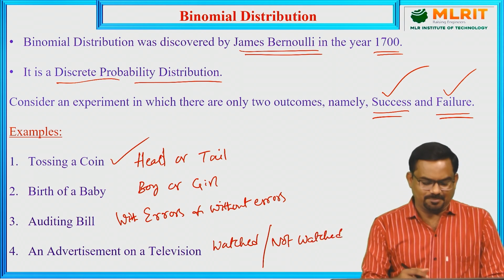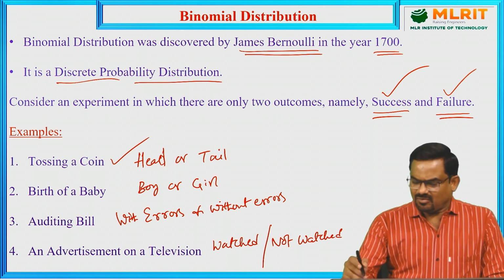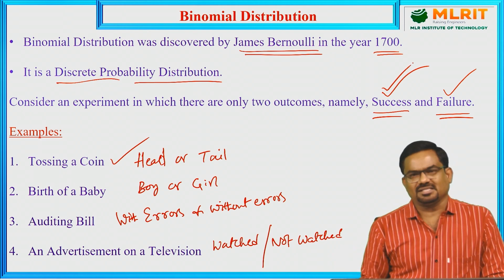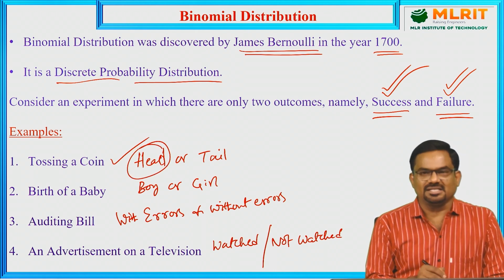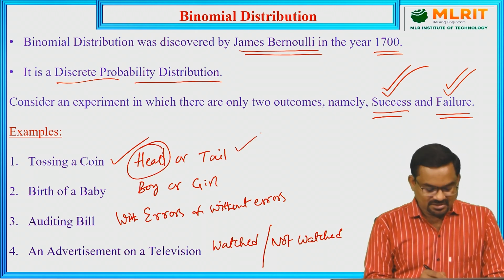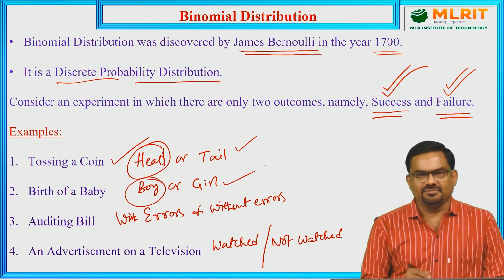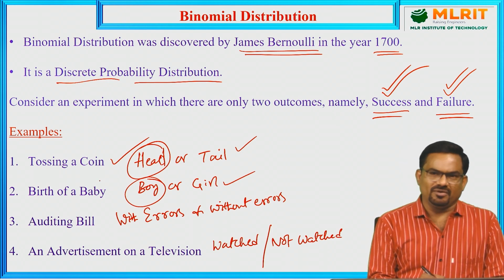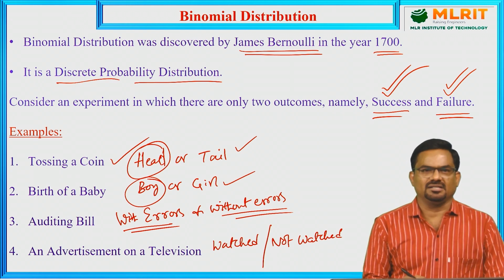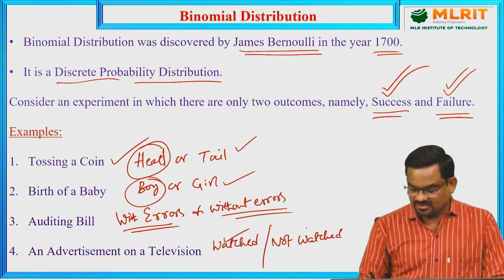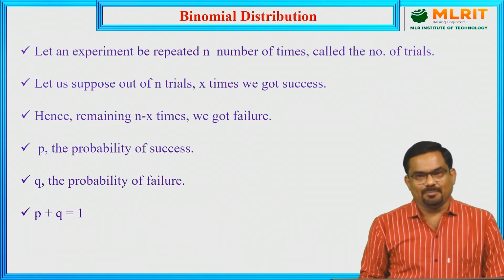All these are experiments in which there are only two outcomes, which we name success or failure. In tossing a coin, if getting head is a success, then tail is a failure. Similarly, for the birth of a baby, if getting a boy is a success, then girl is a failure, and if getting a girl is a success, then boy is a failure. For auditing a bill, without errors is success and with errors is failure, let us suppose. Watched is success, not watched is failure. In such experiments, we use the binomial distribution.